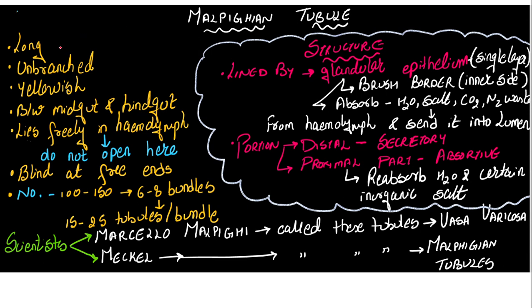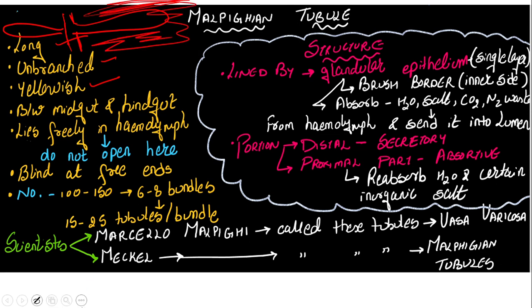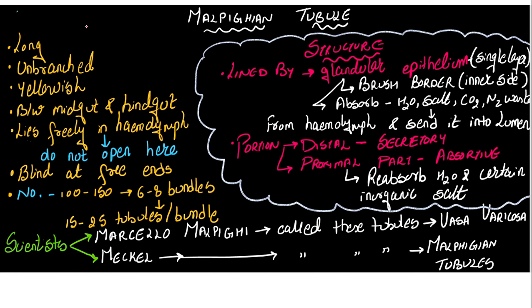Now, if I talk about the Malpighian tubule, it is long. It will be like this. There is no branching. Can you see any branching over here? No. It is yellowish in color, present between midgut and hindgut. It lies freely in the hemolymph. Surrounding this Malpighian tubule, hemolymph is present. Now, it is blind at one end.